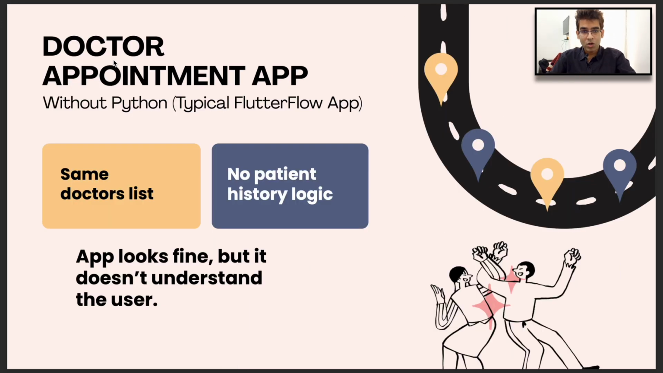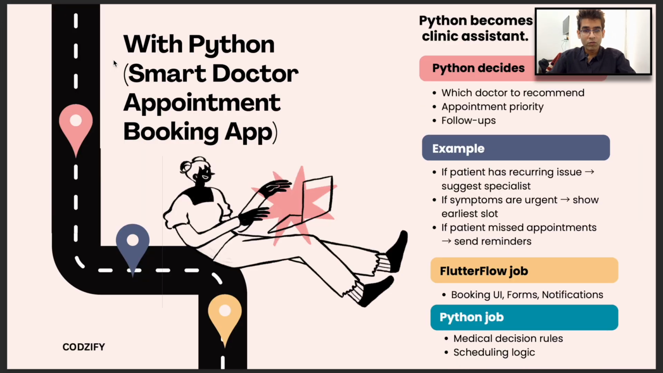The third use case is the doctor appointment app. Without Python, we see the same doctors list, no patient history logic. And with Python, we can make it smart, where Python becomes your clinic assistant. Python decides which doctor to recommend, appointment priority and follow-ups. The example use case: if a patient has a recurring issue, then the app will suggest the specialist.